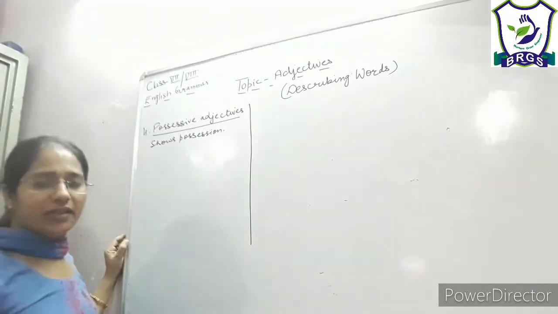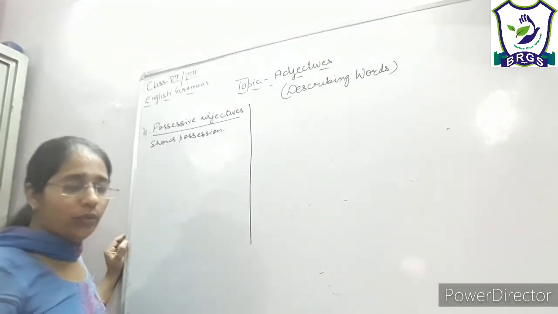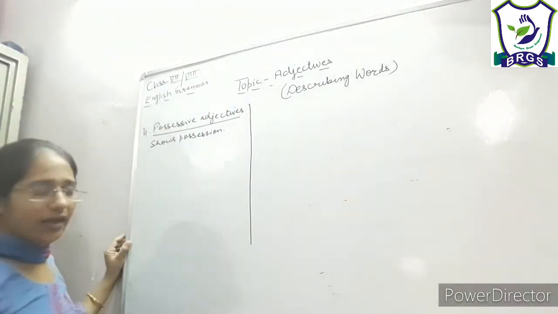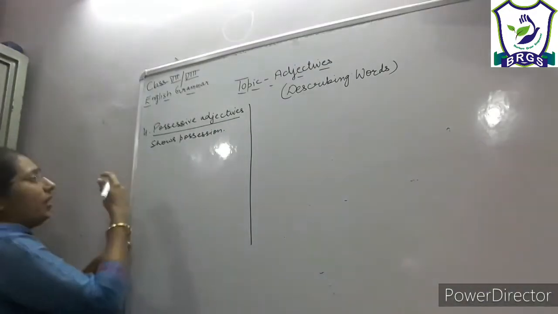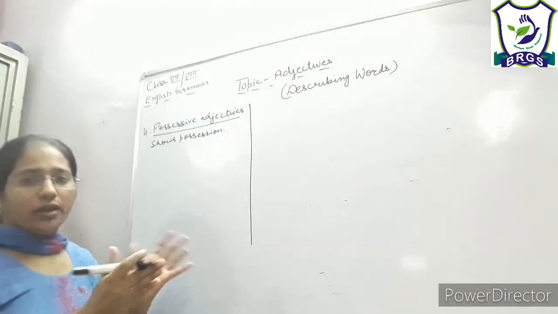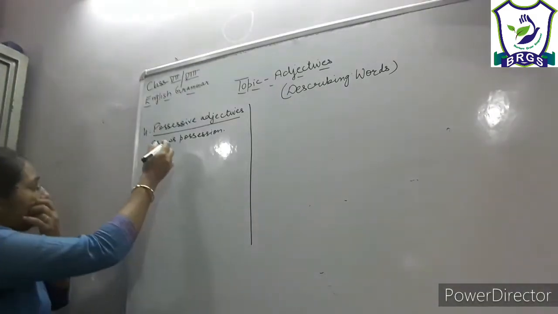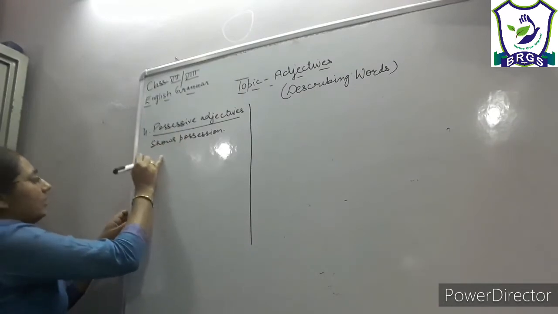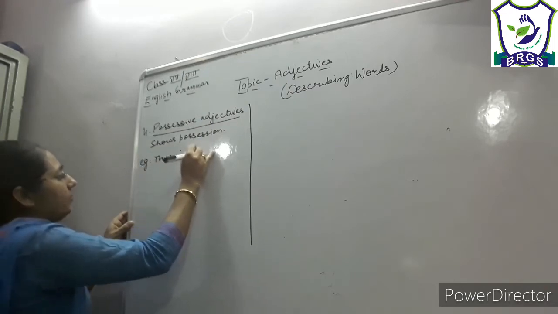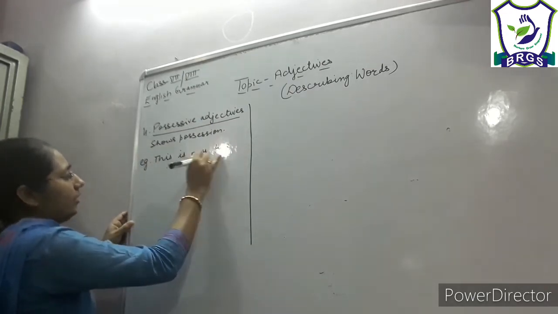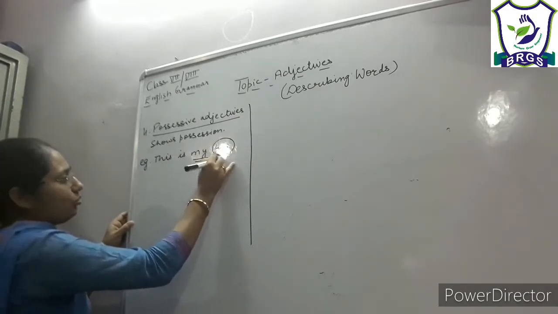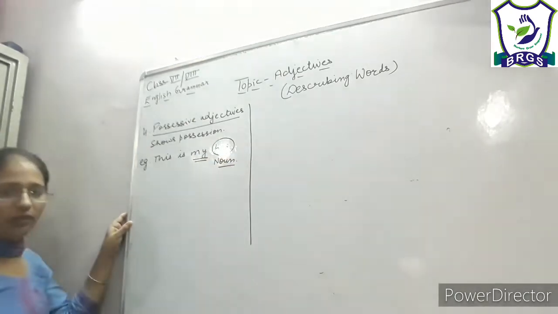So the words that replace the noun, they are the pronoun, and the words which are qualifying the noun, they are the adjectives, right? Let us learn it. हमें इसके यूजेस के साथ साथ इसको डिस्टिंग्विश करना प्रोनाउन के साथ जरूर हमें मेमोराइज रखना है, ठीक है? तो अभी मैं इसको एक एग्जांपल के साथ आपको एक्सप्लेन कर रही हूँ. पॉजेसिव एडजेक्टिव्स, जैसे मैं कहूँ दिस इज माई बैग. So here the word my is showing the possession. At the same time it is used before a noun to qualify noun, right?